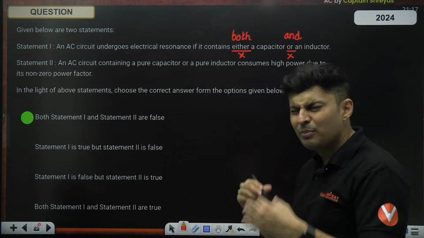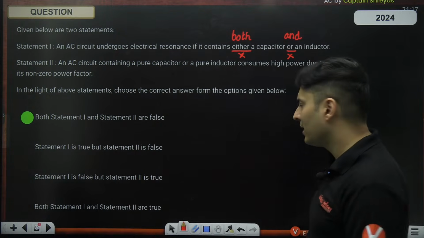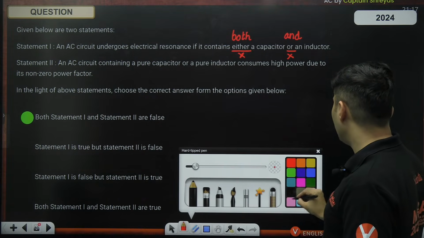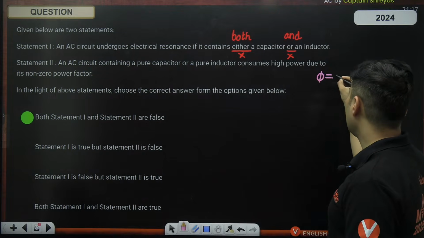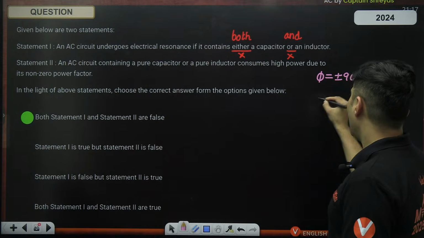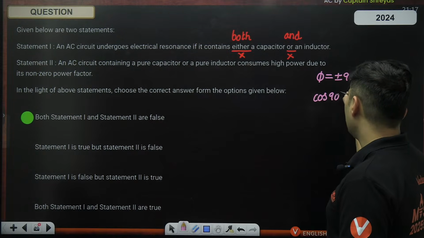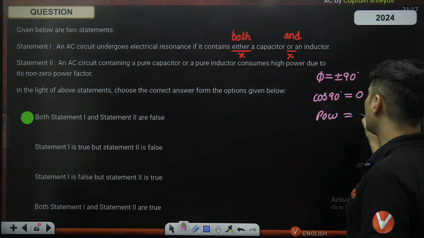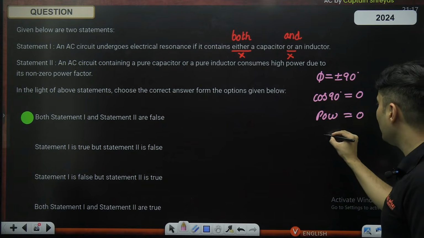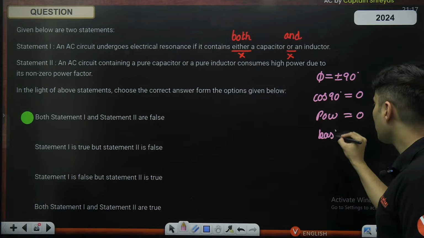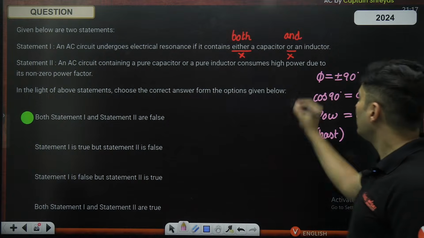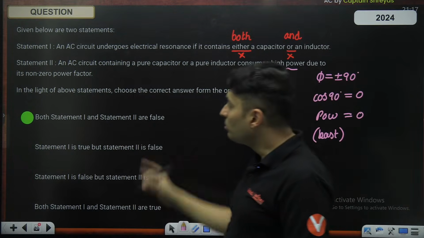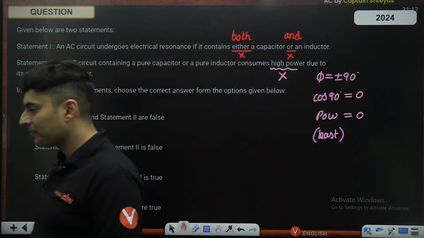An AC circuit with a pure capacitor or pure inductor consumes high power. Think about it. If it is a pure capacitor or a pure inductor, what will be the value of phi? The value of phi in that situation will be either plus or minus 90 degrees. And what will be cos of 90 degrees? It will obviously be 0. So the power will also be 0. That means this will be the least power. Here it is said high power, which is obviously wrong. So both statements are incorrect.